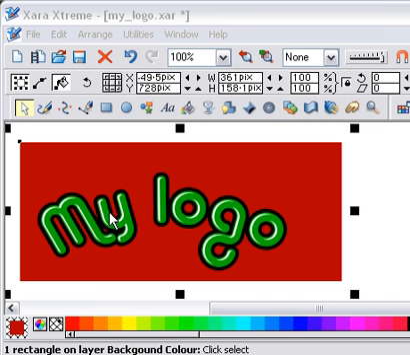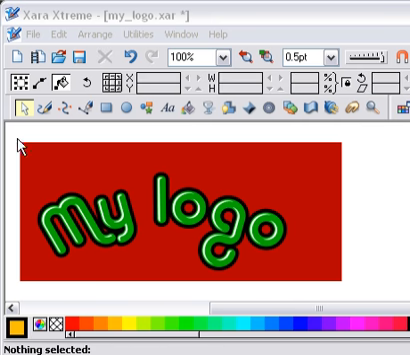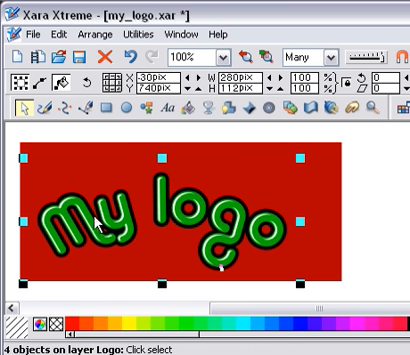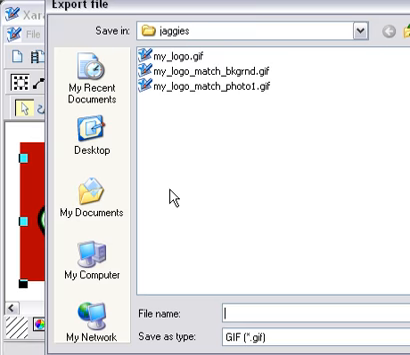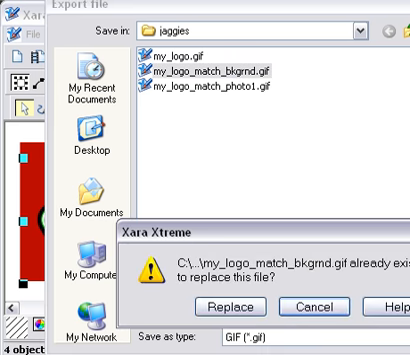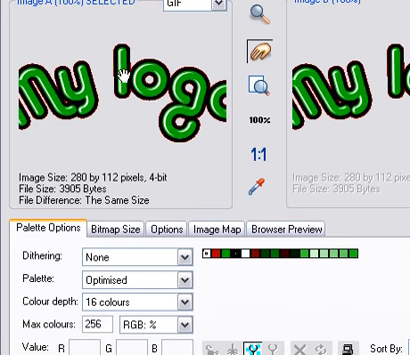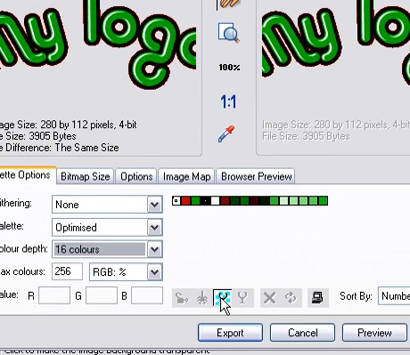So this time I'm not selecting the background, I'm just selecting the actual logo, but this time when I go File, Export, I'm going to go to my logo match background GIF, export. I've already done it once. I'm going to say replace. This time, I don't know if you can see it on this video, you've got slight red anti-aliasing all around the edges of the text here. So we'll go along, we're going to export it again as a transparent and click on export.